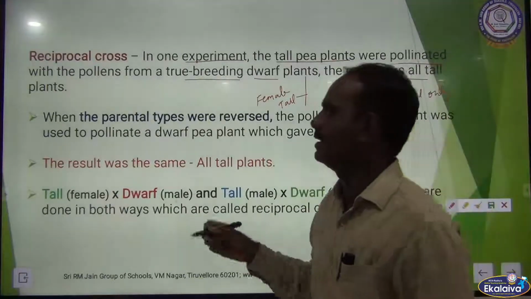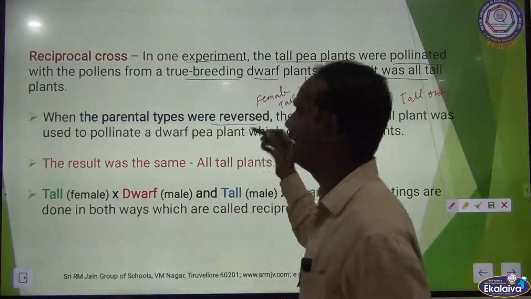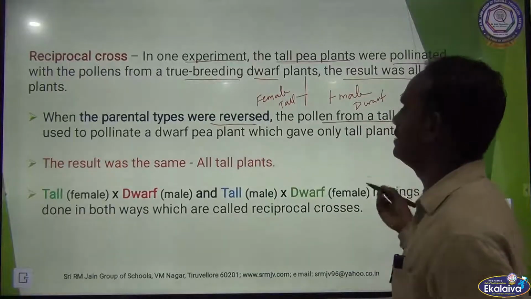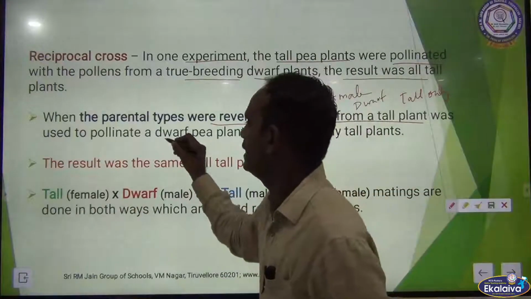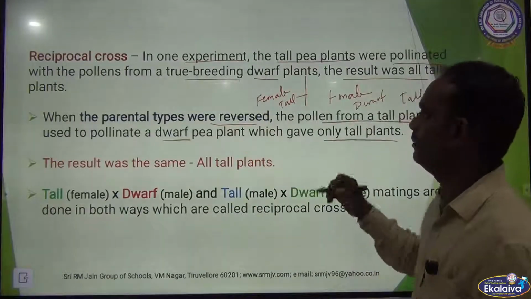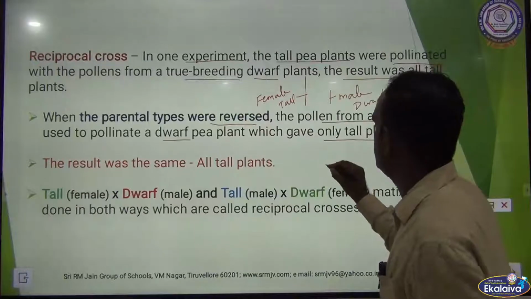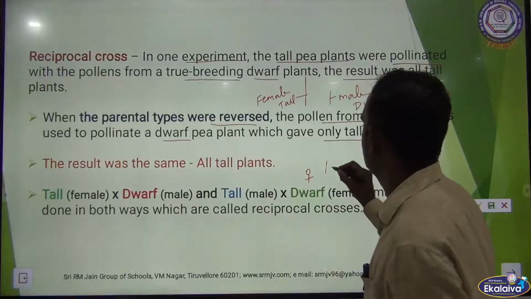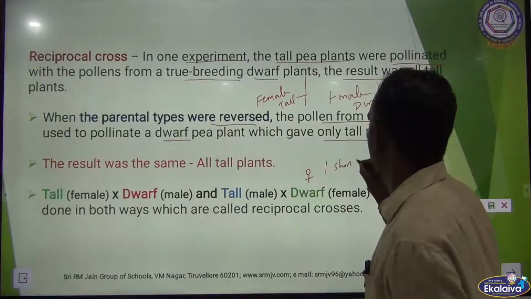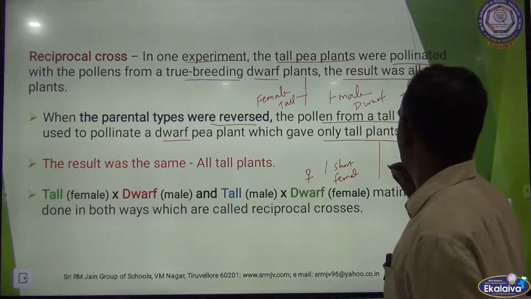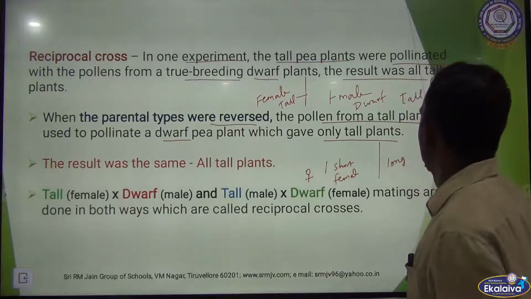In the next experiment, when the parental types were reversed, the pollen from the tall plant was used to pollinate a dwarf pea plant, which gave only tall plants. The parents were reversed: short female and long male.